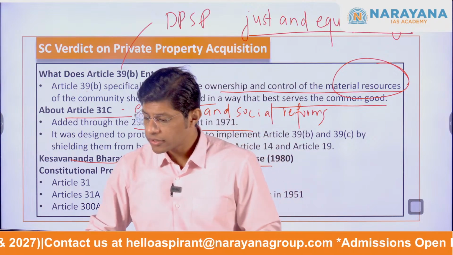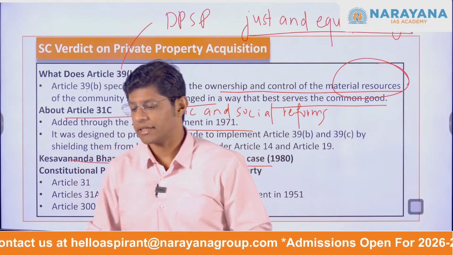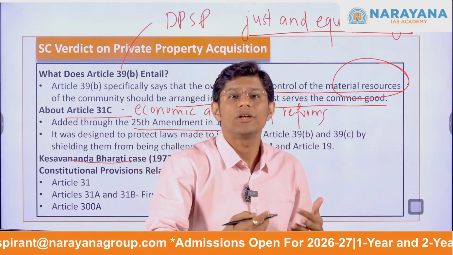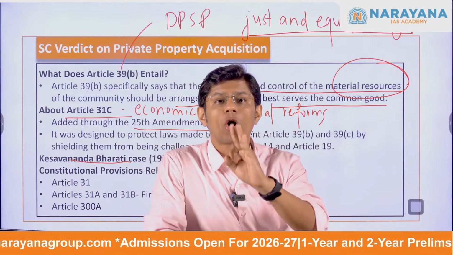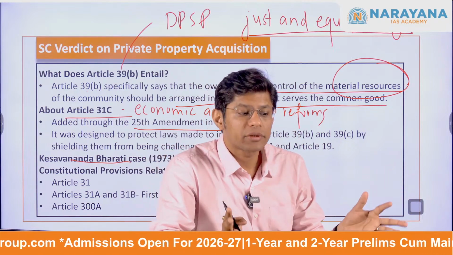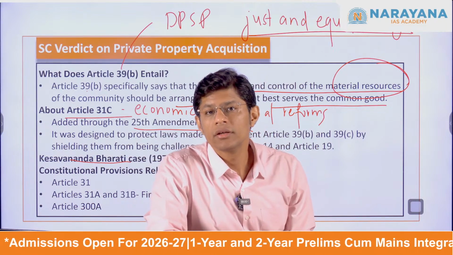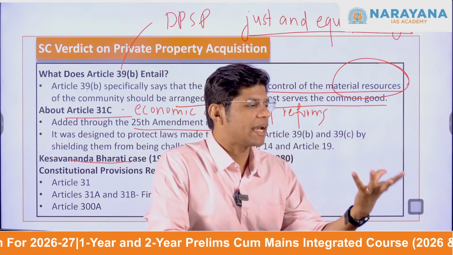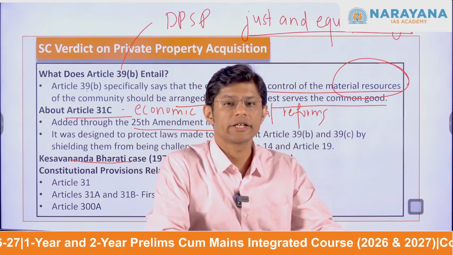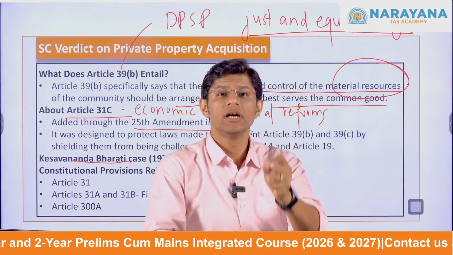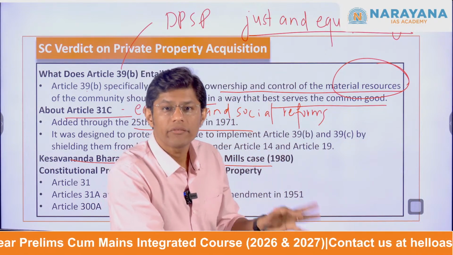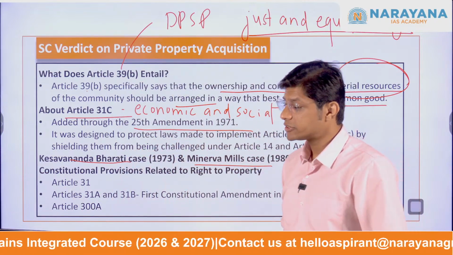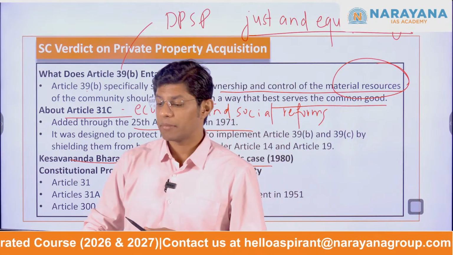Also, in the Minerva Mills case of 1980, the Supreme Court went further and ruled that Article 31C cannot be used to protect all the directive principles from judicial review. The ruling ensured a balance between directive principles and fundamental rights, and that the courts must remain free to review any such laws which violate the basic principles of the Constitution or the fundamental rights.